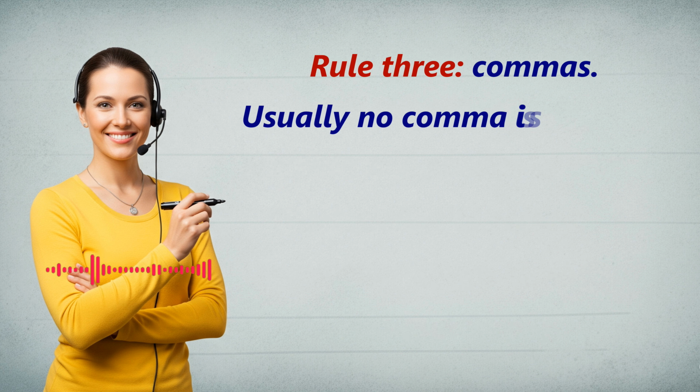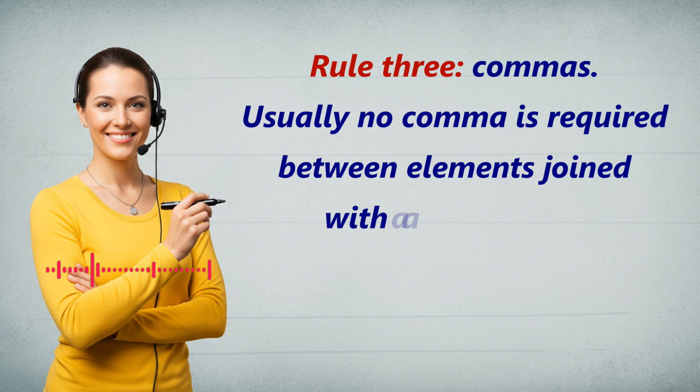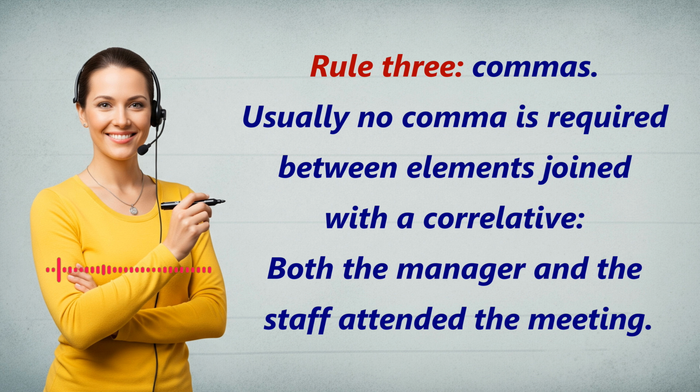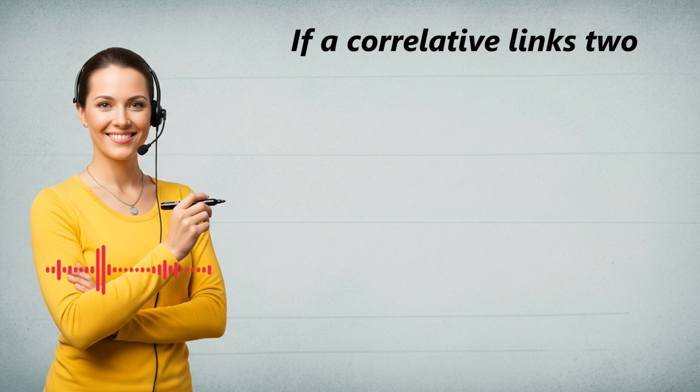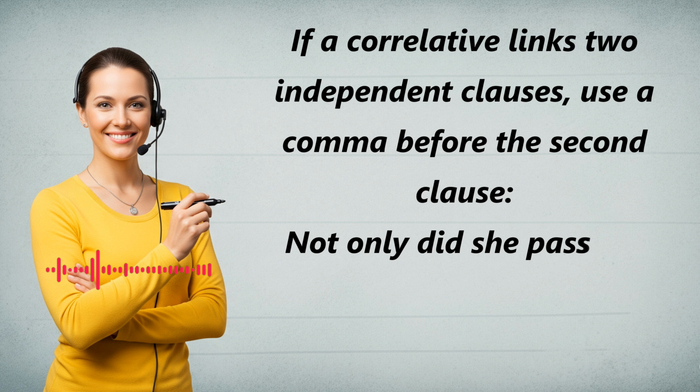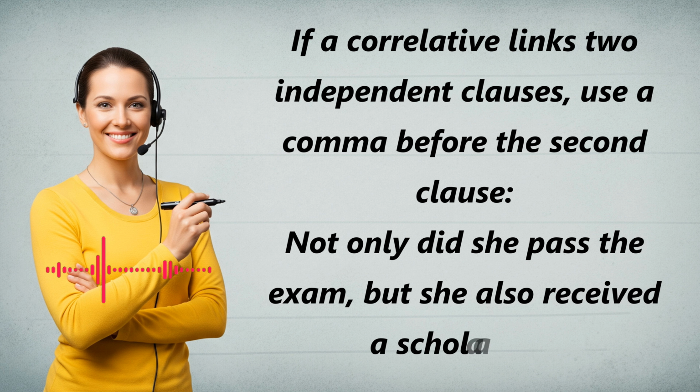Rule 3. Commas. Usually no comma is required between elements joined with a correlative. Both the manager and the staff attended the meeting. If a correlative links two independent clauses, use a comma before the second clause. Not only did she pass the exam, but she also received a scholarship.